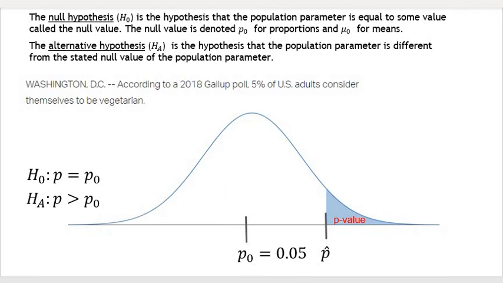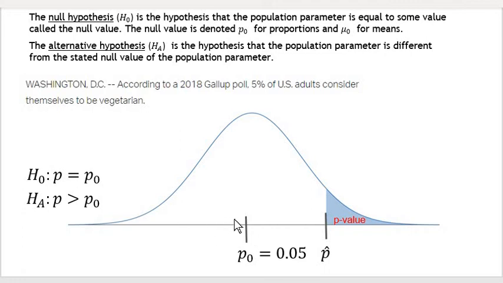What about the case where we think it's more? It says here, Gallup says that 5% of Americans consider themselves vegetarian. What if we think that it's more? We are some vegetarian lobbying group and we think there's got to be more than 5%. So we go out and we collect a sample. Well, hopefully our sample has a proportion higher than 5%. Otherwise, it doesn't make any sense to run this test.